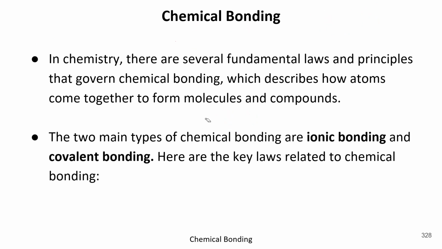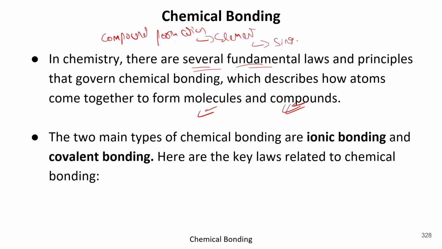Got it? But remember one thing, in the field of chemistry, we have several fundamental laws and principles that govern chemical bondings. And how do the molecules and compounds form? In our previous lecture, we had a discussion over compound formation. Like we say, compound is made up of elements. An element is made up of a single atom. But because compound is a group of elements, it may have multiple atoms.